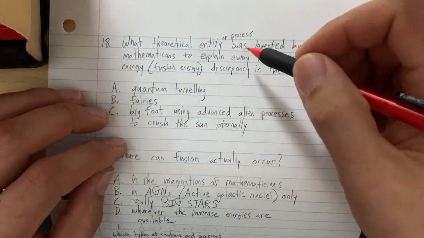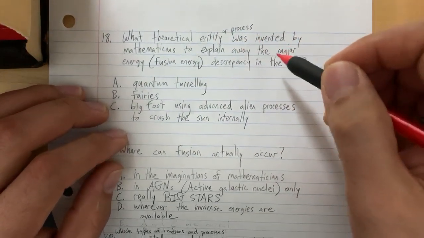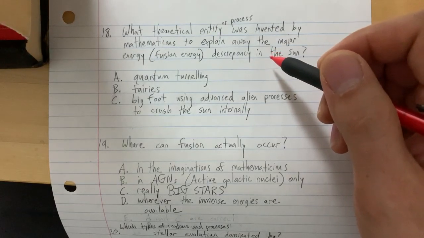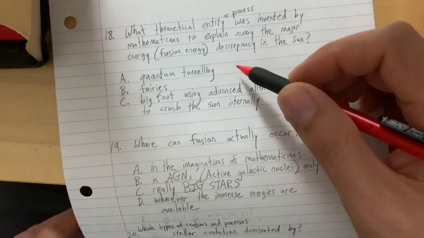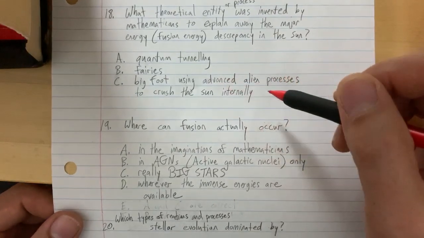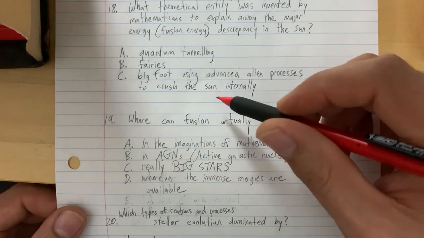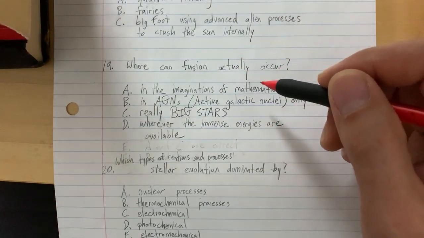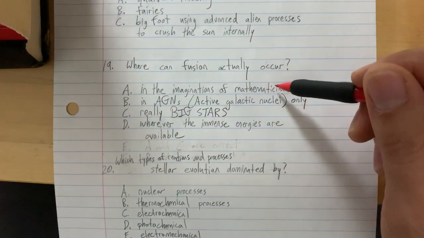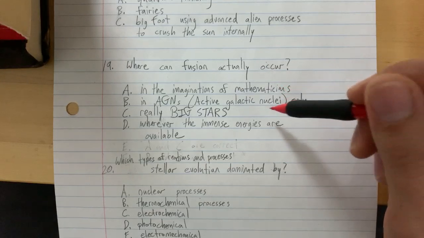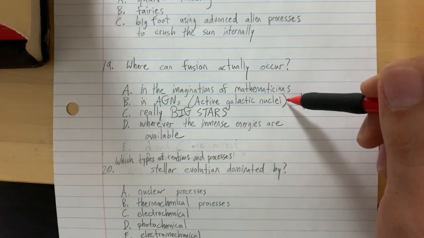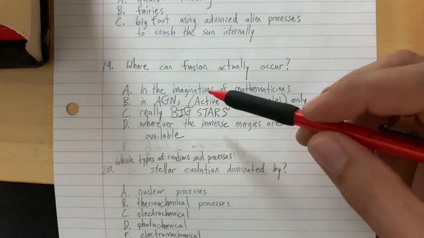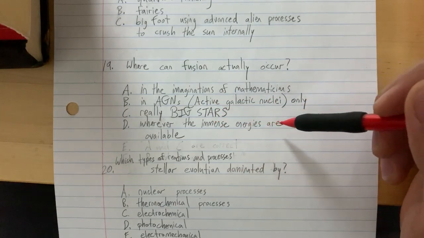18. What theoretical entity or process was invented by mathematicians to explain away the major fusion energy discrepancy in the sun? Quantum tunneling, fairies, Bigfoot using advanced alien processes to crush the sun internally. Where can fusion actually occur? In the imaginations of mathematicians, in AGNs, active galactic nuclei only, really big stars, or D, wherever the immense energies are available.